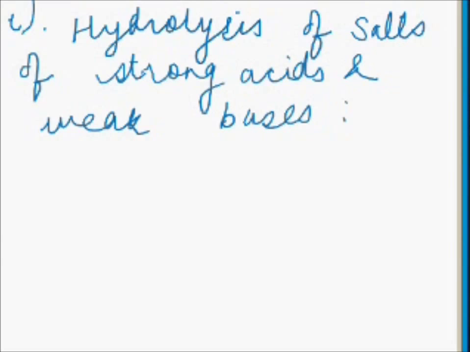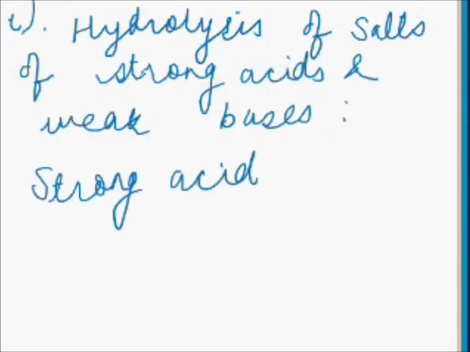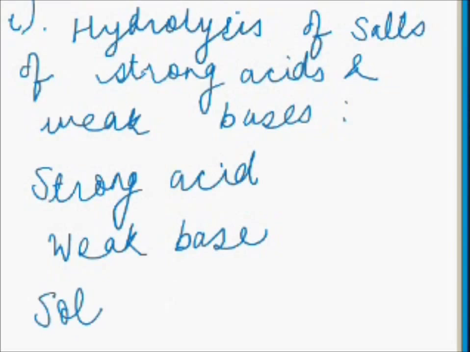This type of hydrolysis produces a strong acid which ionizes and a weak base which does not ionize. This increases the concentration of H positive ions, making the solution acidic and having a pH less than 7.